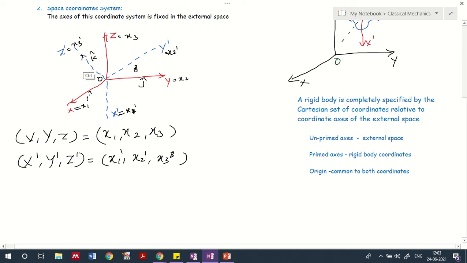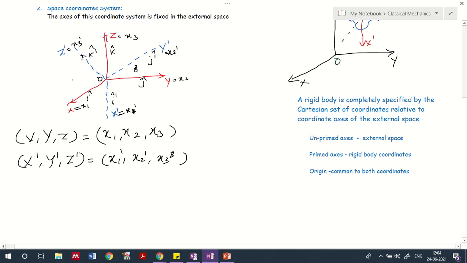Similarly here we have i dash cap, j dash cap, and k dash cap.